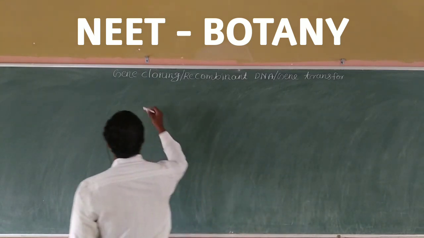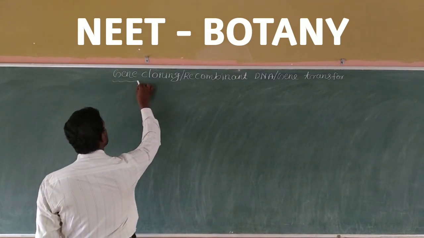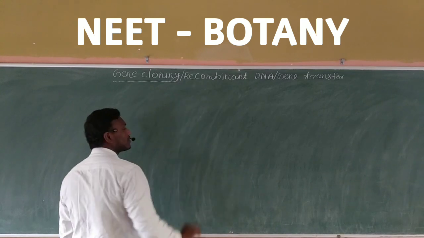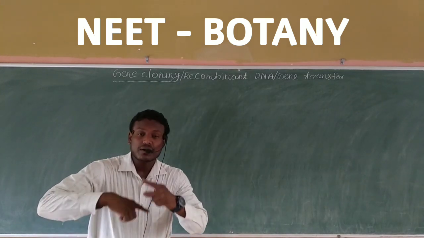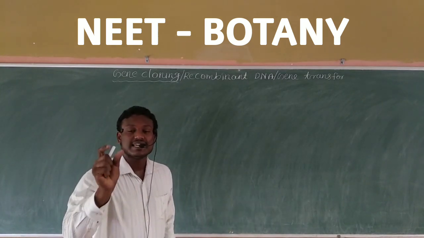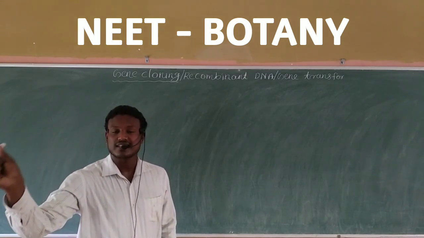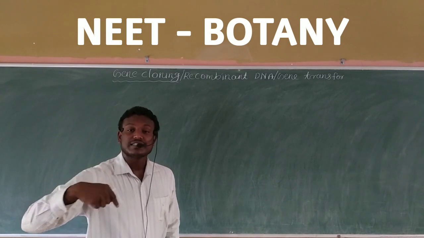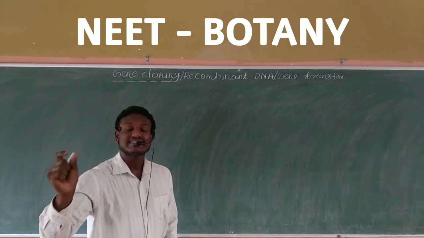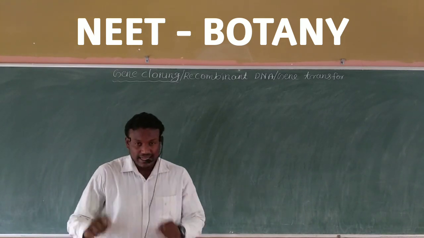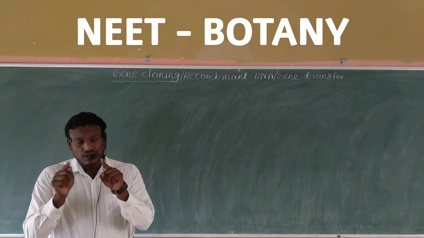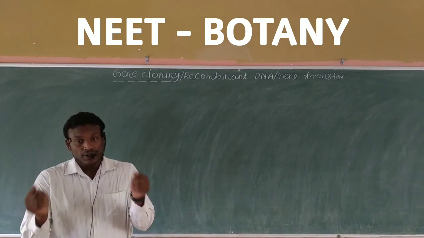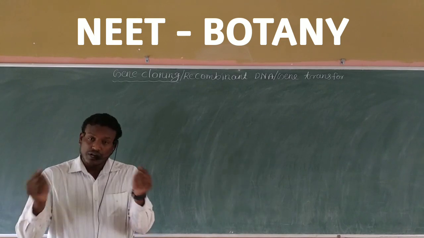So now you are familiar with what gene cloning is. We are going to make multiple copies of a particular gene which carries a particular piece of information that controls a particular characteristic of an organism. Here, organism means not only bacteria, not only animals, not only plants.